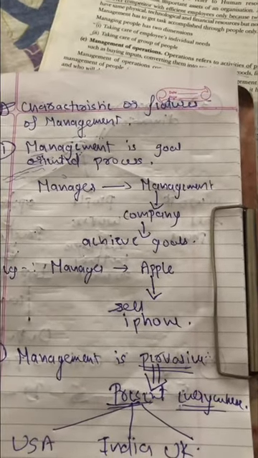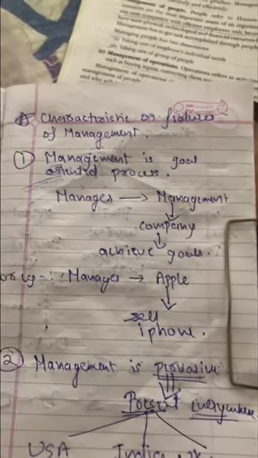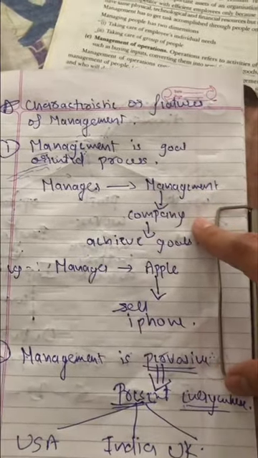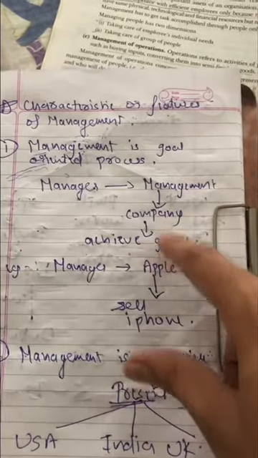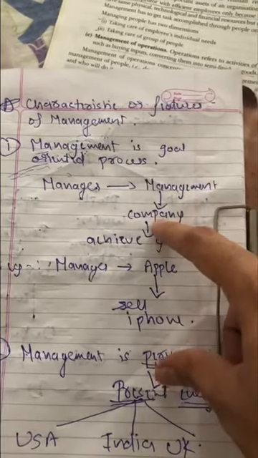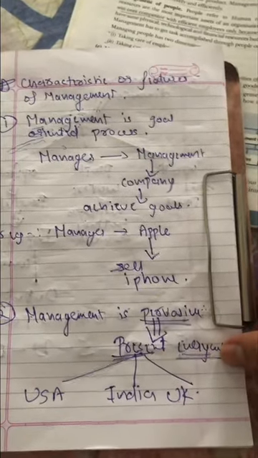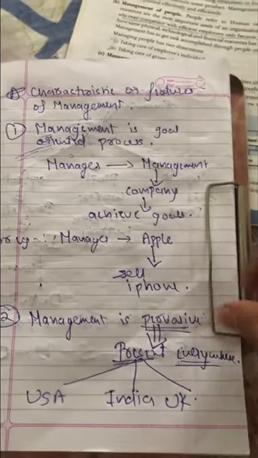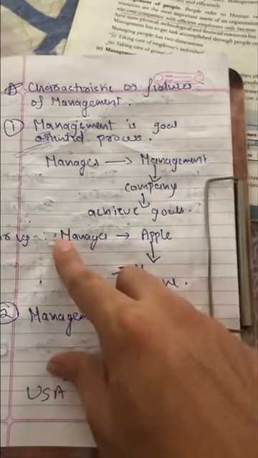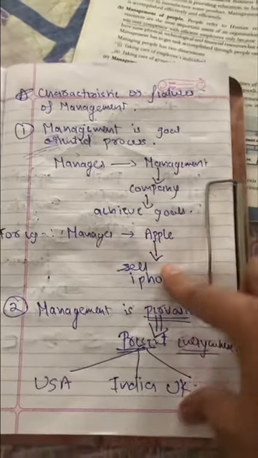Whenever we do anything in life, we do it with a goal, right or wrong. In the same manner, whenever a manager is going to manage the company, the manager is going to manage the company only and only to achieve the goals of the company. So a manager who is doing the management activity, his primary thing is to achieve goals. For example, let's talk about the manager of Apple company. What is the goal of the manager of an Apple company? To produce and to sell iPhones. So what is the goal? To sell iPhones. And what is the manager going to do? The manager is going to do management to sell iPhones.